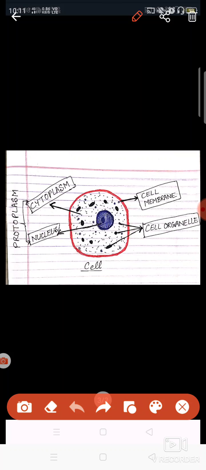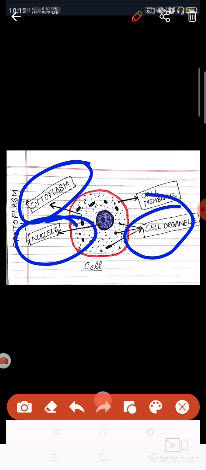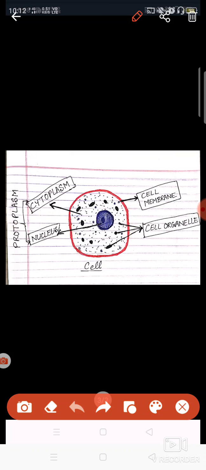First of all, a cell is a structure which is enclosed by the cell membrane. The cell membrane is actually the outermost covering of the cell or its living contents. Some of the living contents which are present inside the cell are cytoplasm, nucleus, and cell organelles. Let's discuss them all.